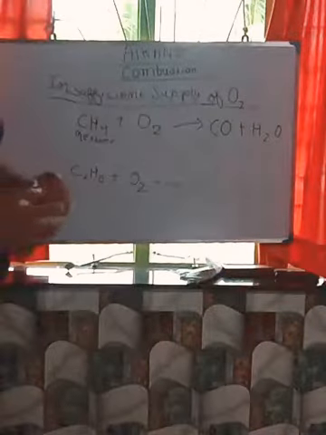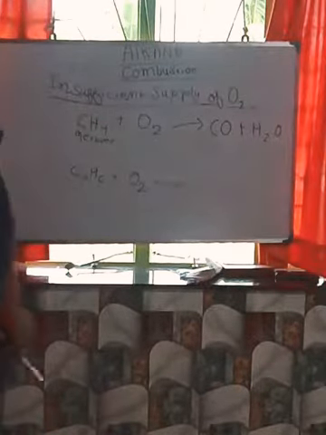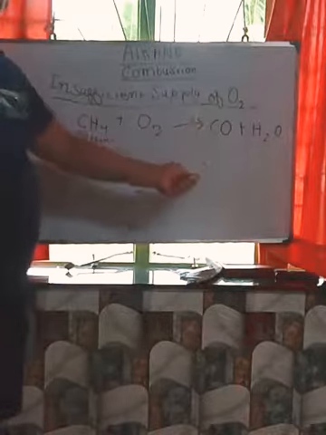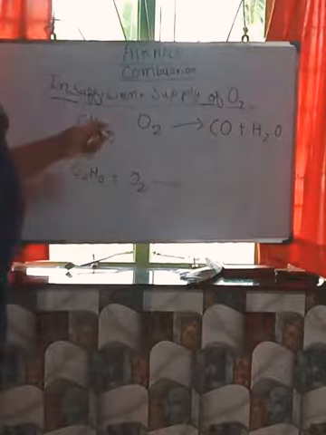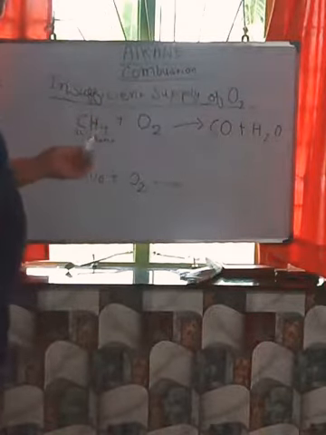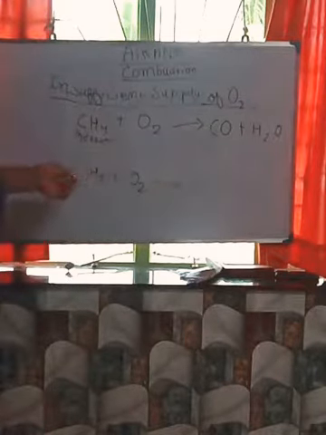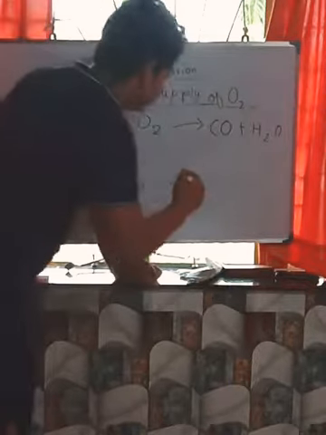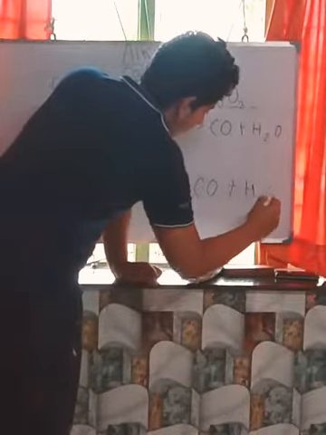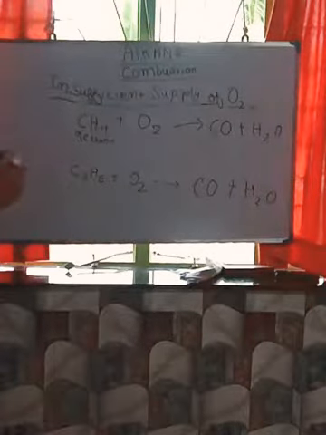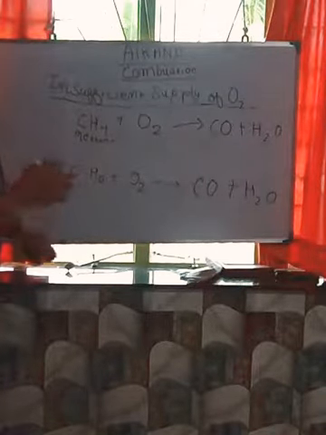See friends, any alkane reacting with oxygen in insufficient supply will give out carbon monoxide and water. One more time I am telling, any alkane reacting with oxygen in insufficient supply will give out carbon monoxide and water. So similarly, C2H6 plus O2 will also give out CO plus H2O. See friends, what I told you, to balance this equation, first we have to put 2 here. So put 2.